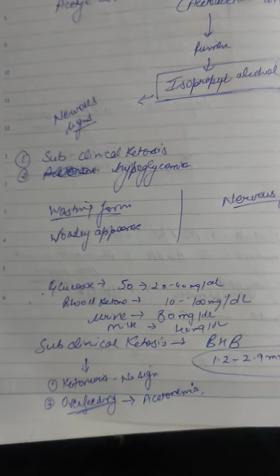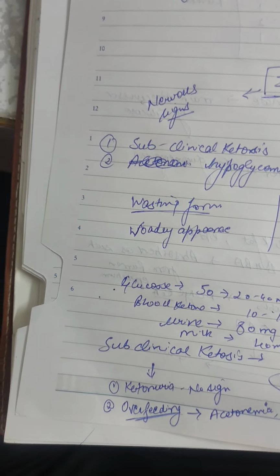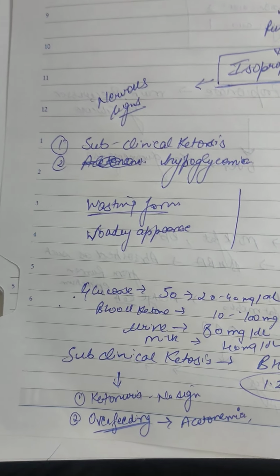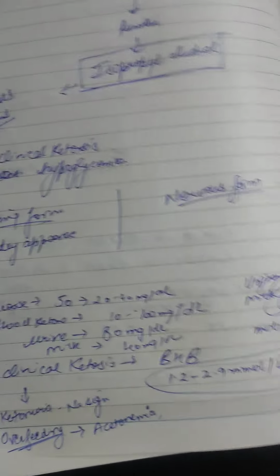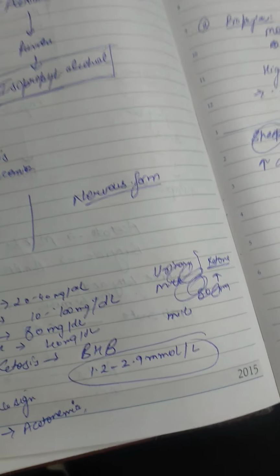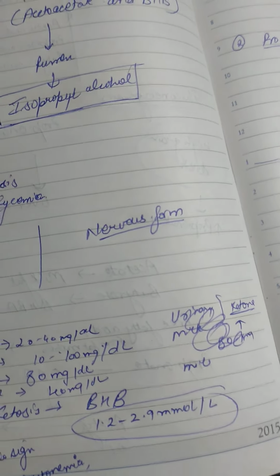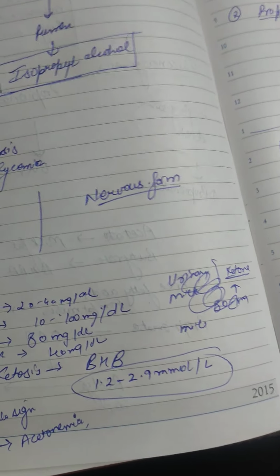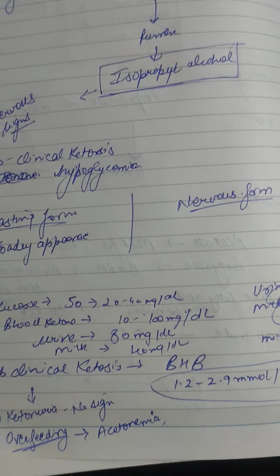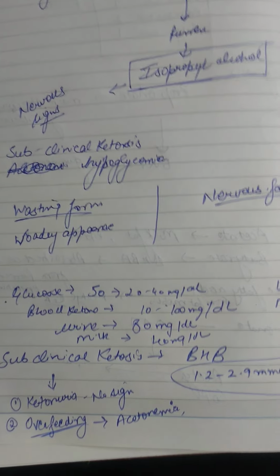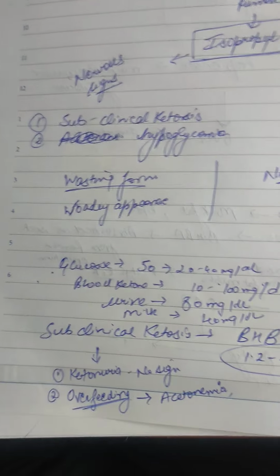Now, for the clinical signs, there can be signs of wasting, such as the animal having a woody appearance, because all the fat from the body will be metabolized in the liver. With progression and more formation of ketone bodies, there will be nervous signs such as ataxia, stargazing posture, circling, head pressing, and sometimes tremors. Convulsions are mostly seen in sheep.